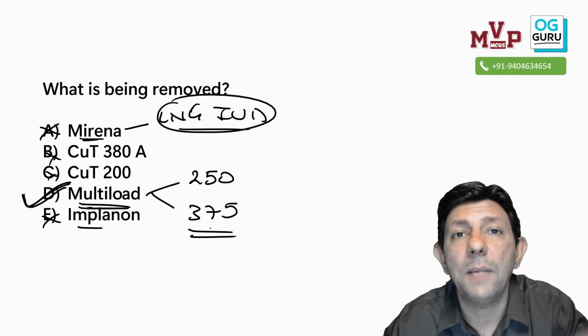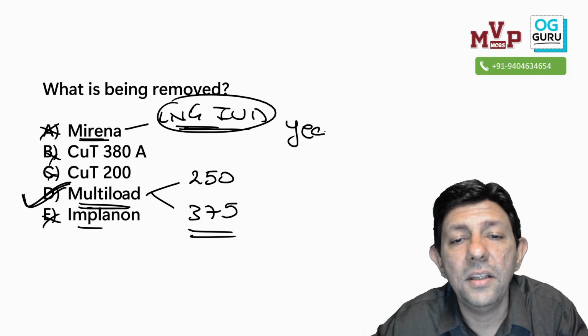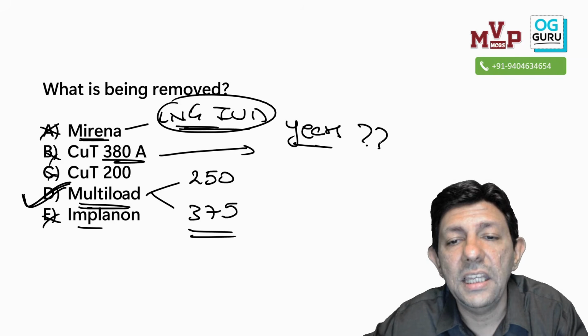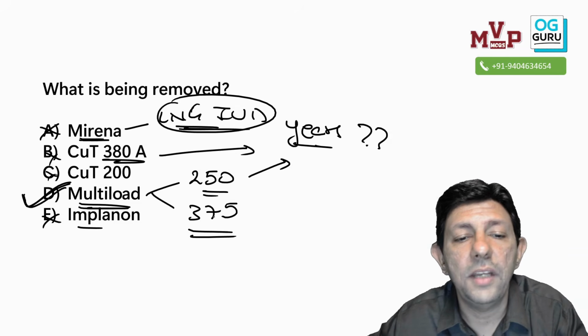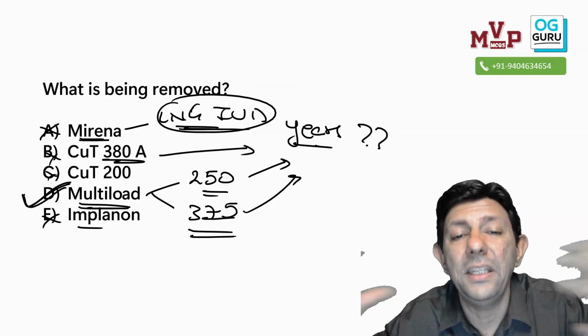Please comment in the chat box how many years can I use. Please comment how many years can we insert this 380A. 380A is for how many years? 250 multi-load and 375, what is the duration of action? How many years can it act?